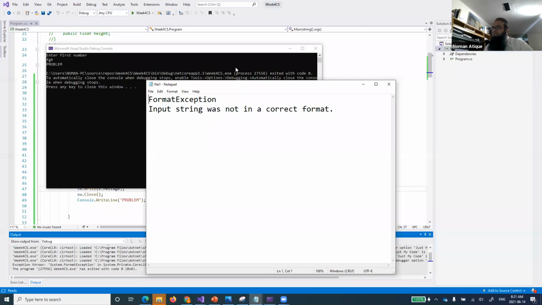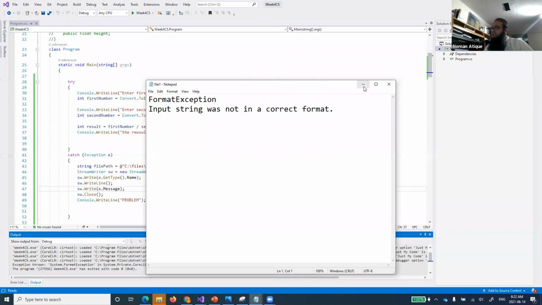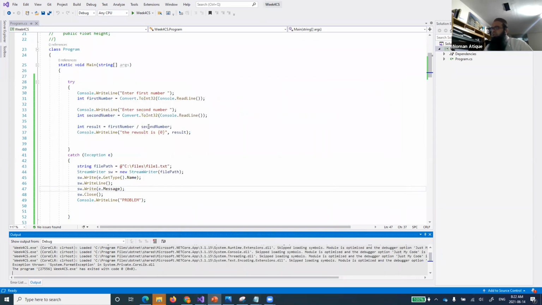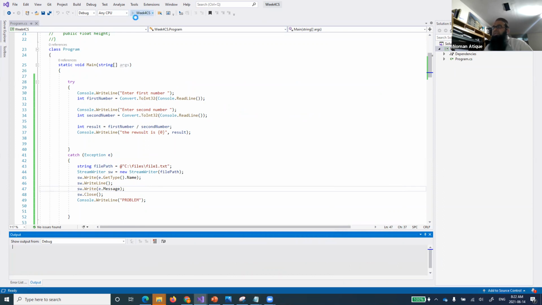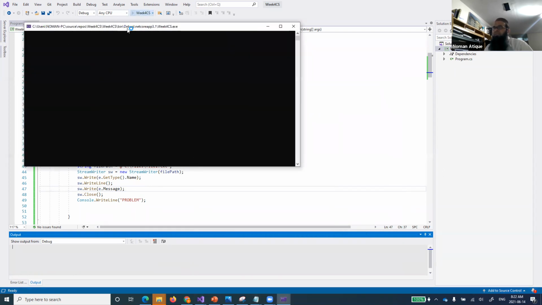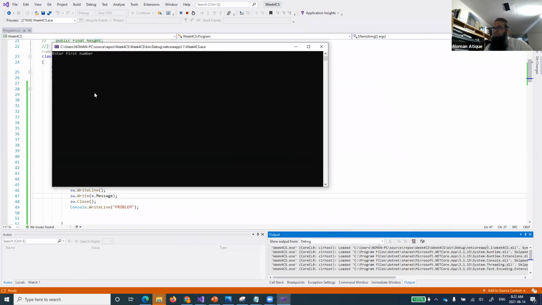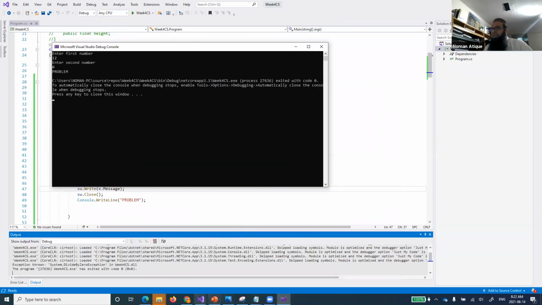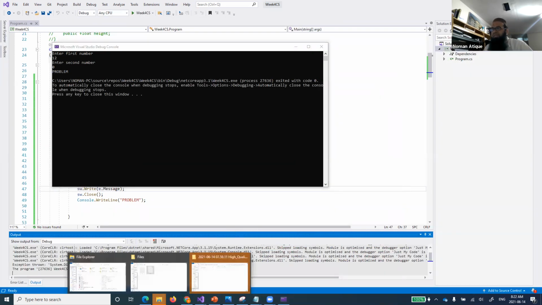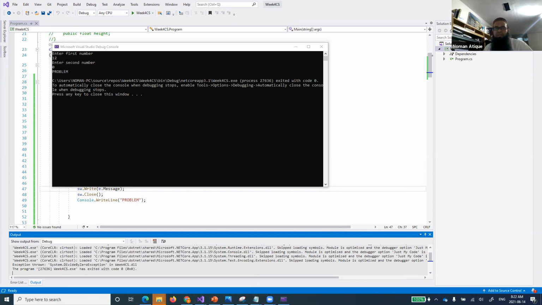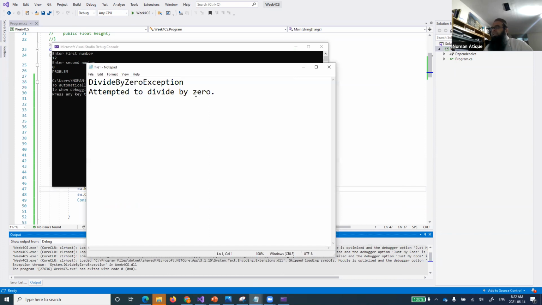So logging that information, whatever problem occurred, it has just logged it. And you remember that if we do some other problem, we'll see what it will do, it will just let us know. So if I enter a right number, but for the other number I have just entered a 0, it means I should check my file, what it says. You see, it says divide by 0 exception, attempted to divide by 0.